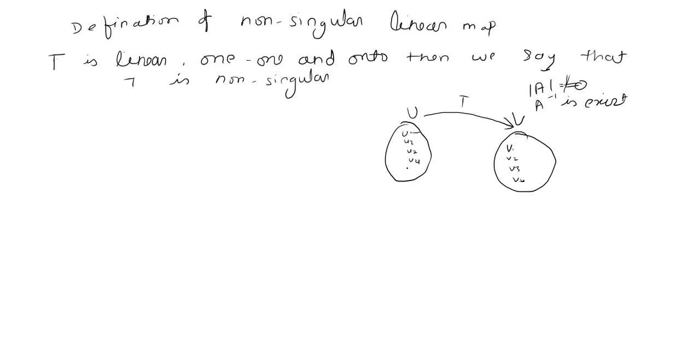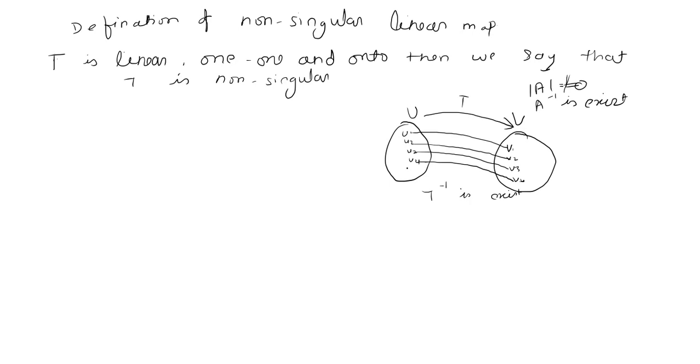If U1 maps to V1, U2 maps to V2, U3 maps to V3 and U4 maps to V4, then only we can say that the mapping is 1-1. And if every element of V has its pre-image, then we can say that T is onto. If every element of the domain has its image and every element of the codomain has its pre-image, then we can conclude that T inverse exists.